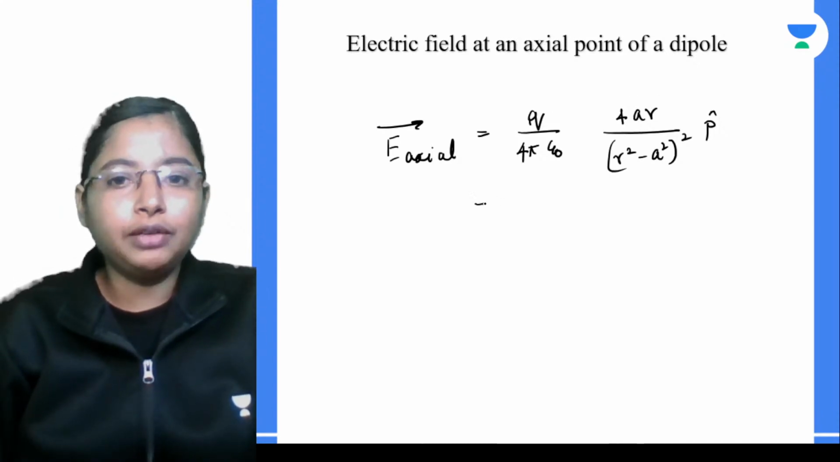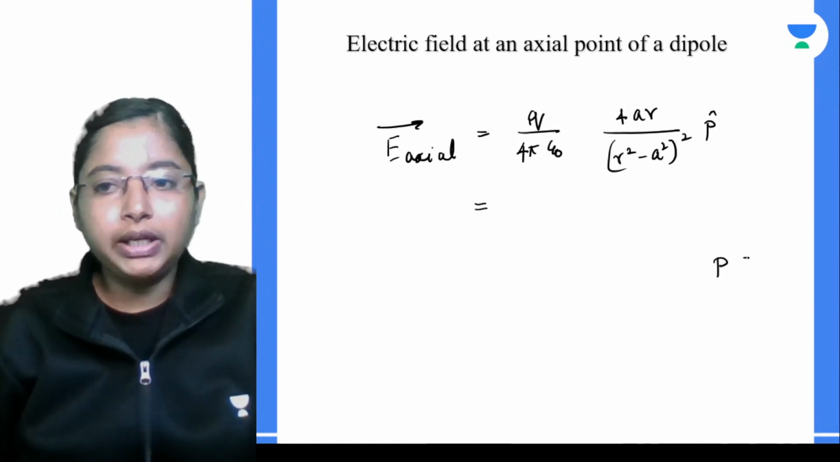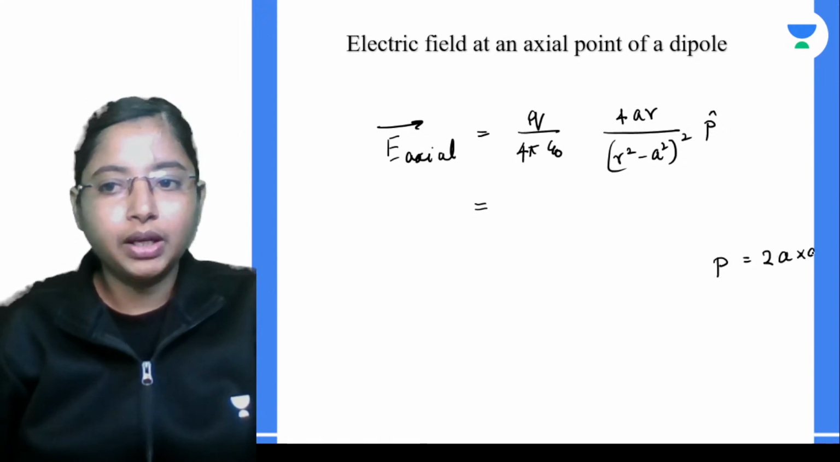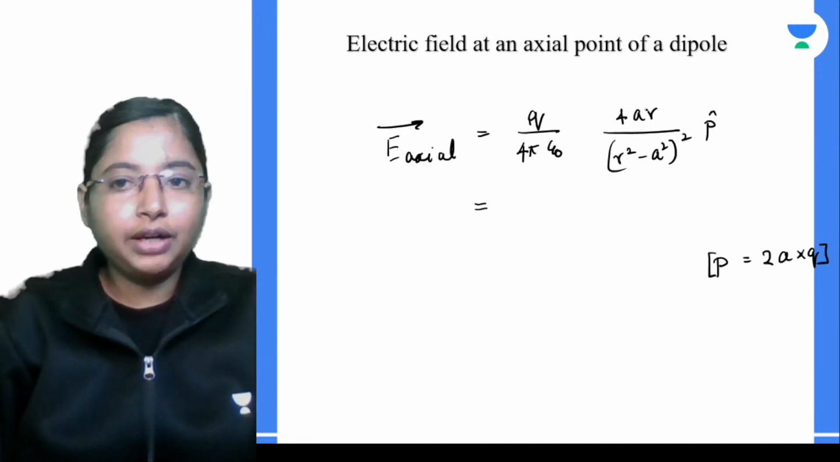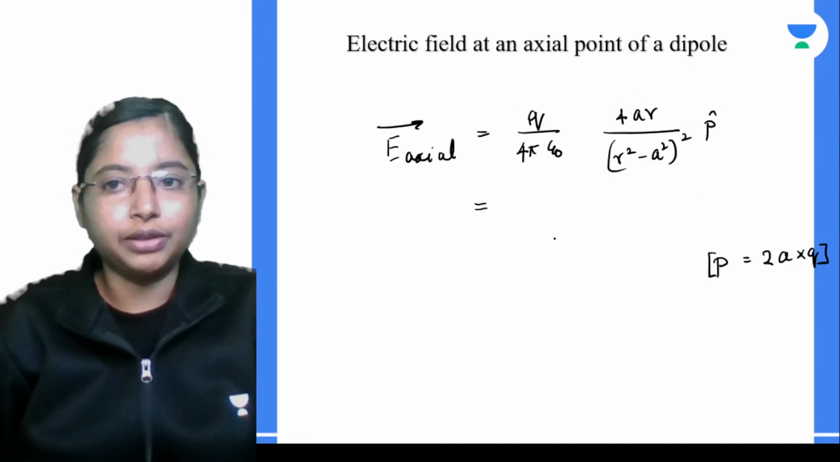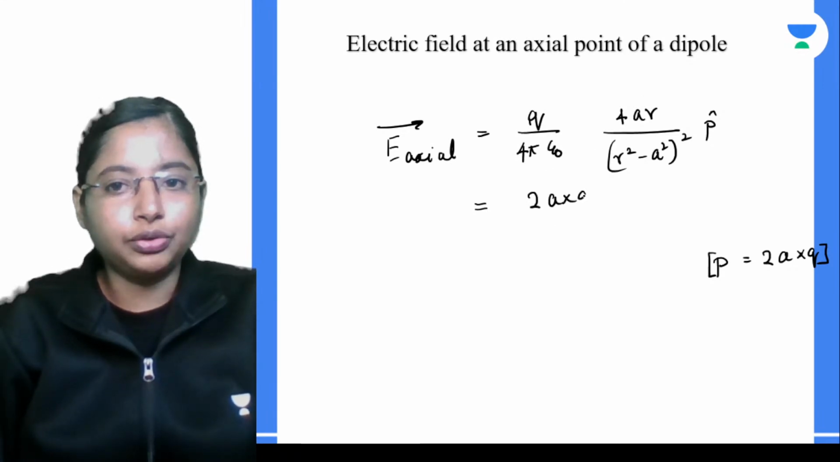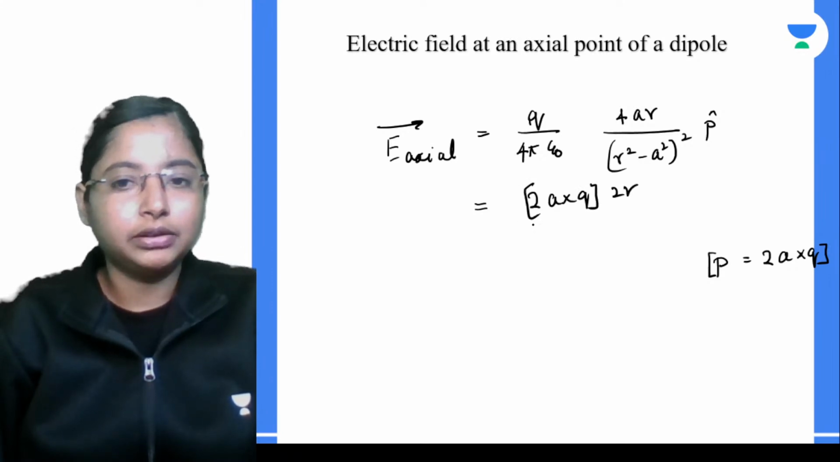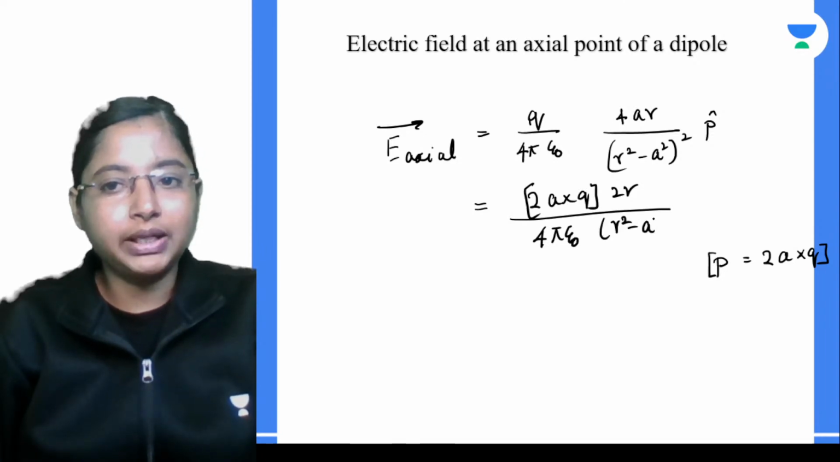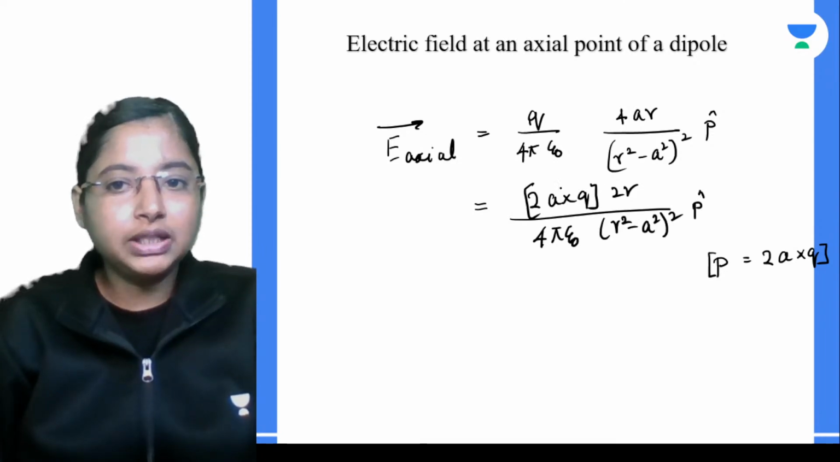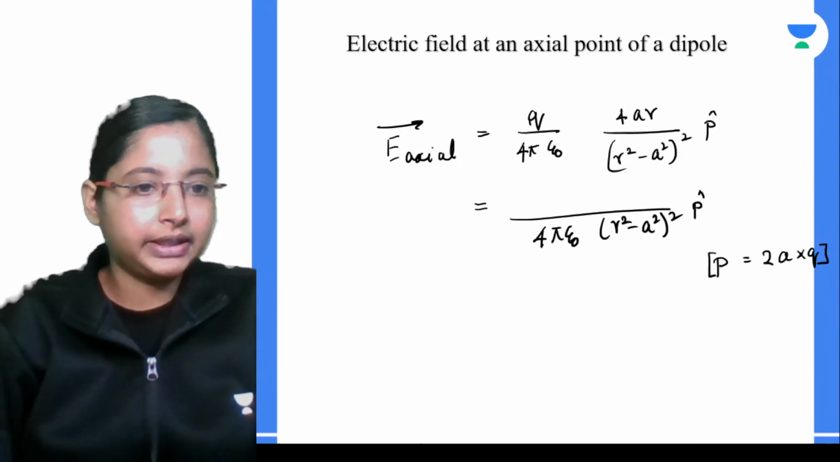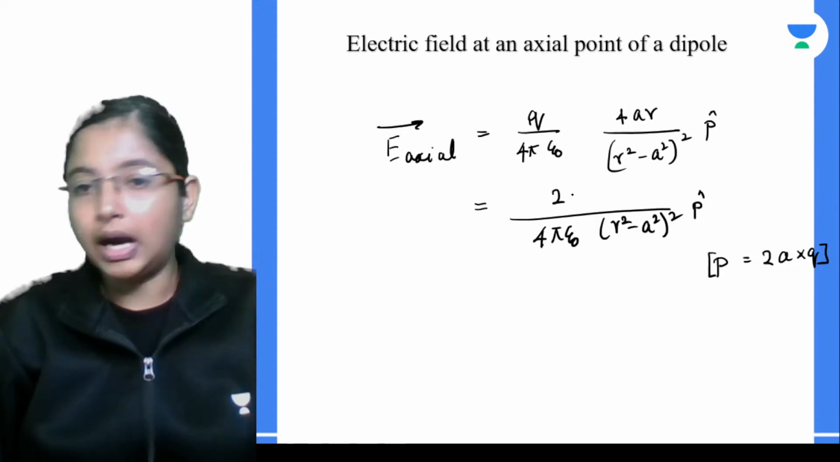So here, if you see, dipole moment is given by 2 into a into Q. Here you have 4 into a into Q, so from here you can write 2 into a into Q, and you will have 2 into r divided by 4 pi epsilon naught, then r square minus a square the whole square into p cap. So this quantity is nothing but dipole moment. So we can write this as 2 into r into p.